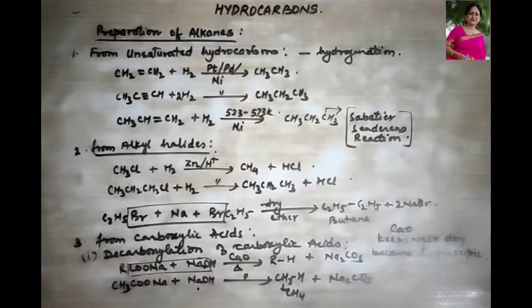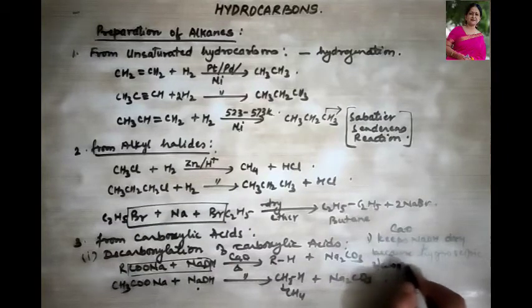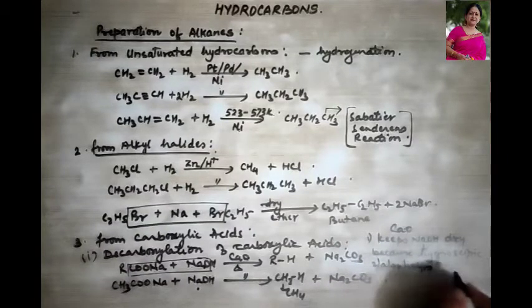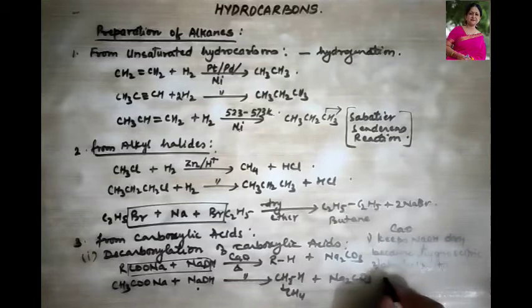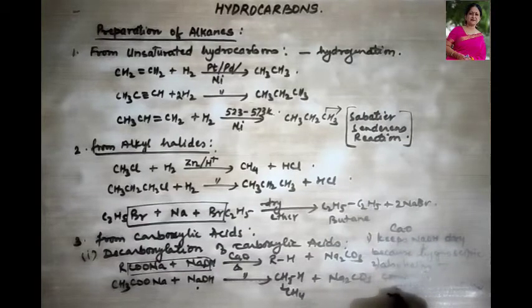Second point, it also helps to complete the decarboxylation of the acid. Also helps to complete the decarboxylation reaction.